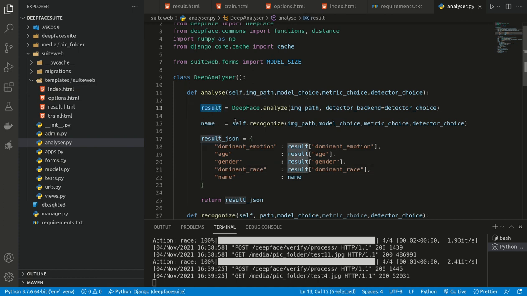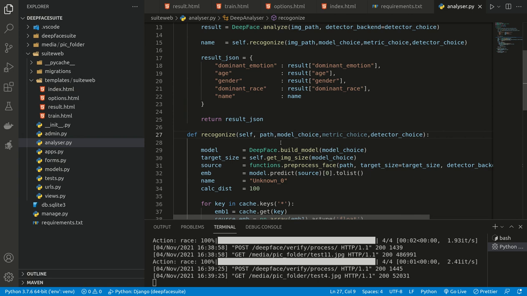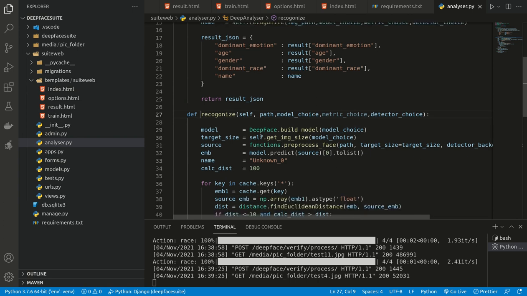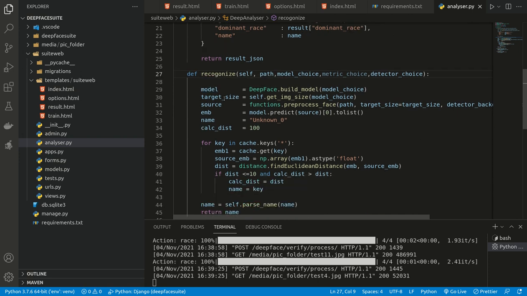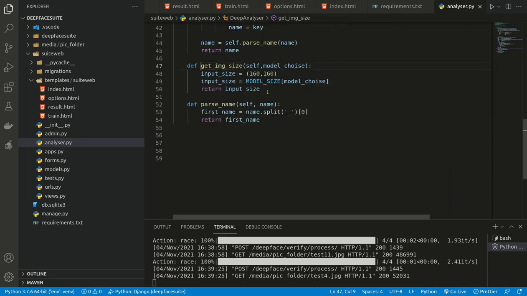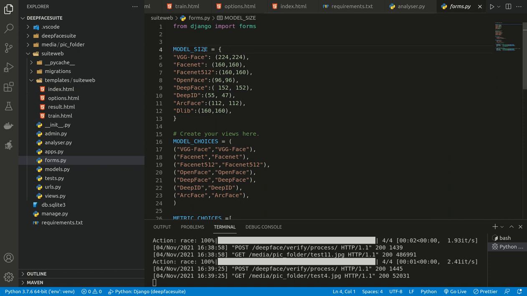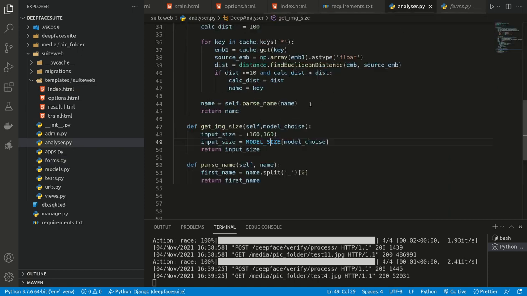Once the result is got, we will run a function to recognize this particular person. Here we are creating a DeepFace model, then we are getting the image size of the model. Based on the model choice, the input image size will vary. In the form.py, I have defined what the input size needs to be based on the model.